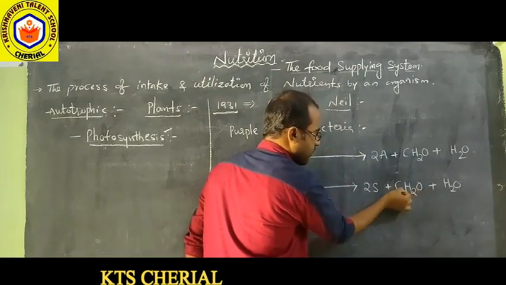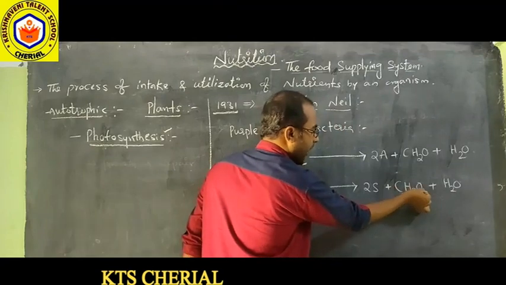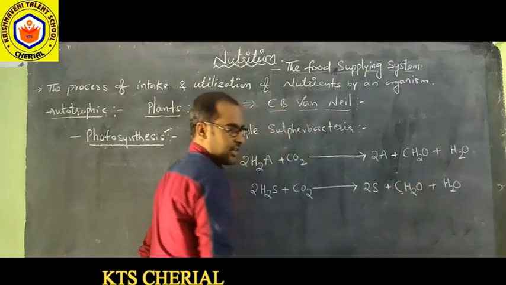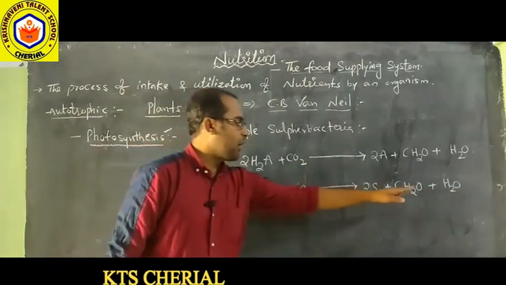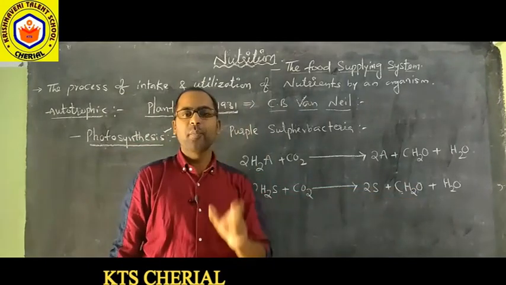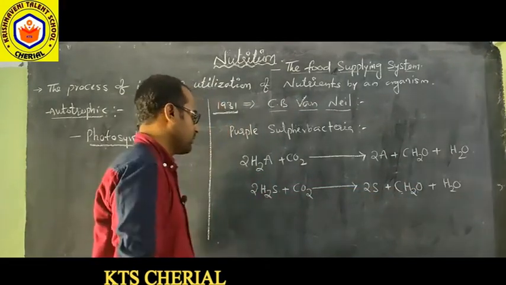CH2O is the carbohydrate, which is a food material, right?